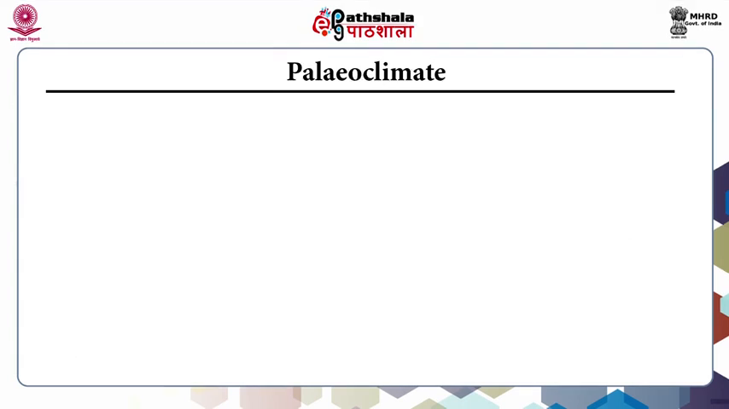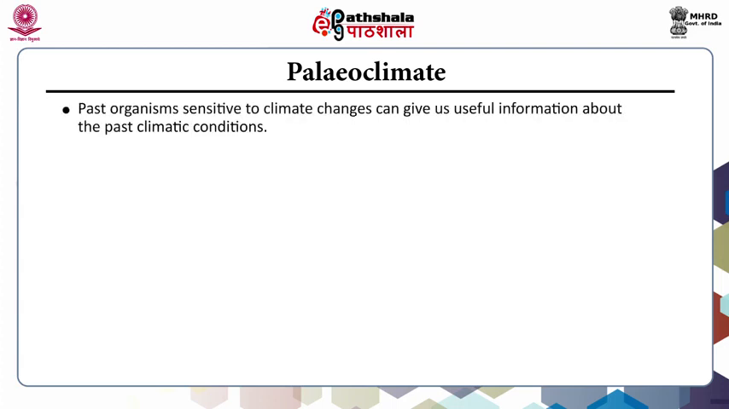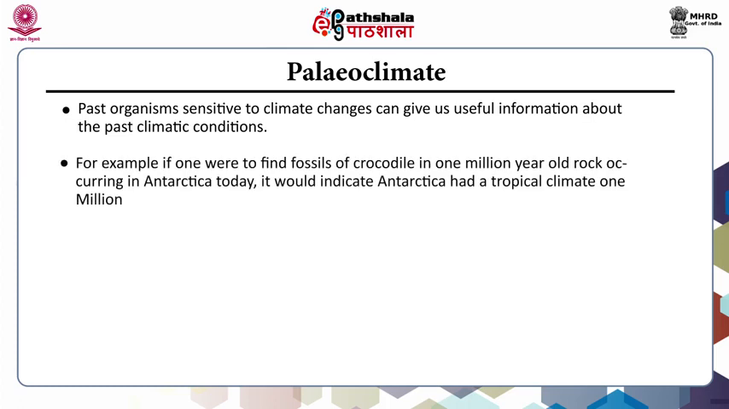Now, the application of paleontology in paleoclimate. Past organisms sensitive to climate change can give us useful information about past climatic conditions. Let me take an example. If one finds fossils of crocodile in 1,000,000 year old rock occurring in Antarctica today, it would indicate Antarctica had a tropical climate because crocodiles exist in tropical climate. So, we can say safely that Antarctica had a tropical climate 1,000,000 years ago.